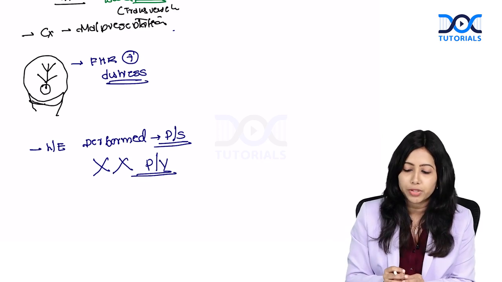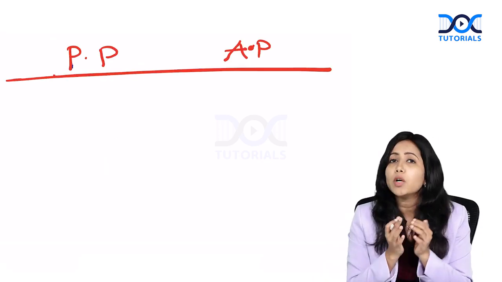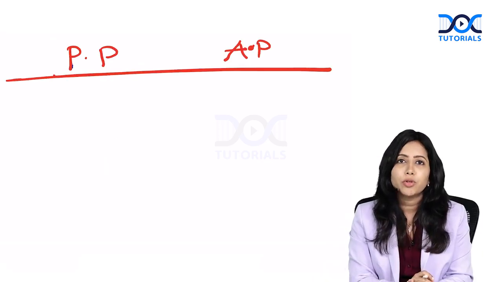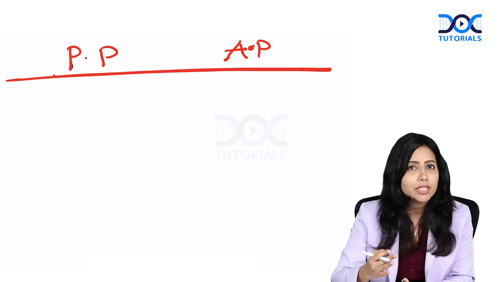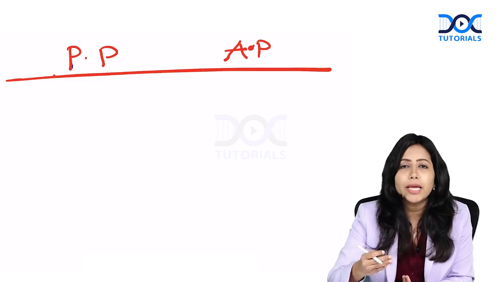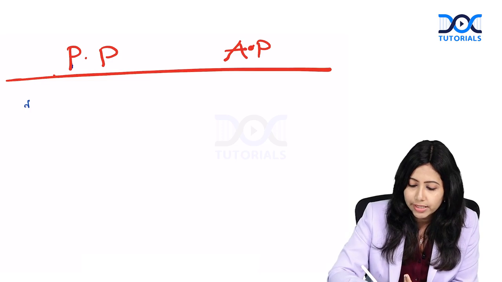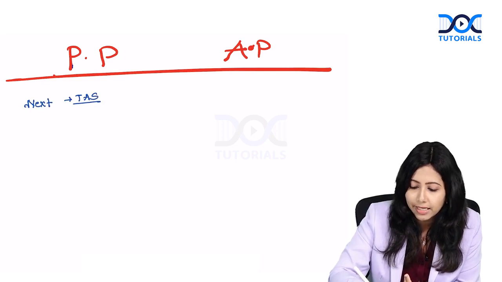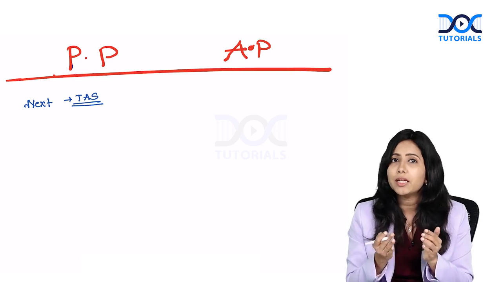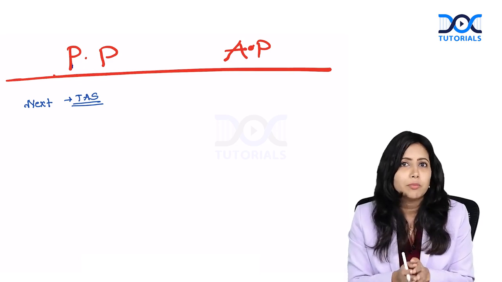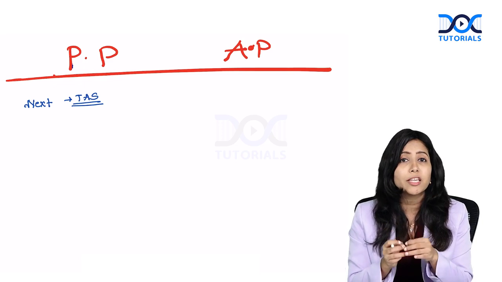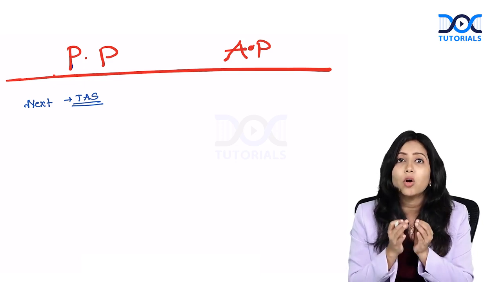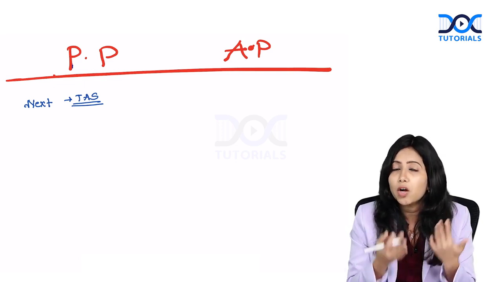Very important point. So, what is the next investigation that you are going to do? The next investigation is going to be a transabdominal scan. You do a TAS scan to see if the placenta is low-lying. But the problem is that mostly we are not able to say for sure whether it is low-lying or not, whether there is placenta previa or not.